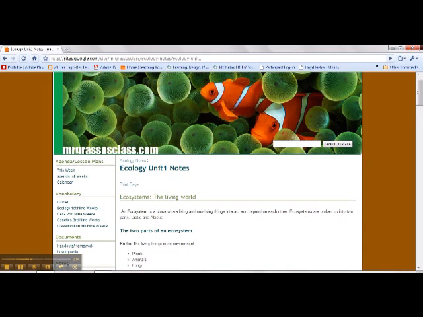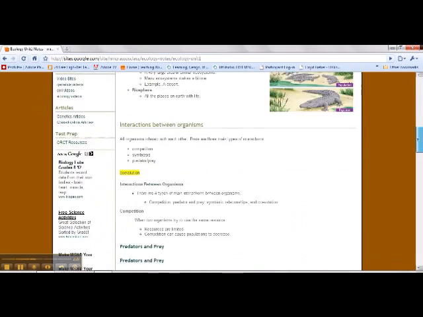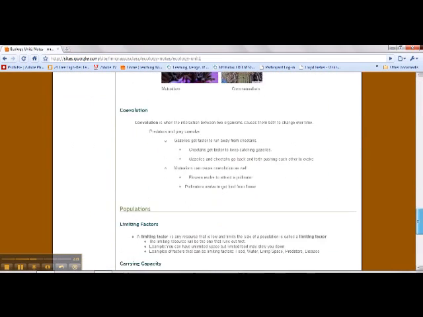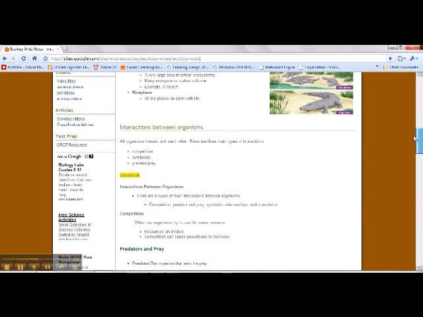Now, let's say you don't want to look at it online. You want to take it with you. You can click on the print page, and it brings you to a printable view that you'll be able to print without all these extra pictures and sidebars and things. So that should work. If it's not working for some reason or it's not there, you can always scroll down to the bottom on any page of my website. If you scroll all the way down to the bottom, you can click print page. So all I really did is copy that link and put it on the top so you'd find it better. But you can always print it by going all the way down to the bottom.